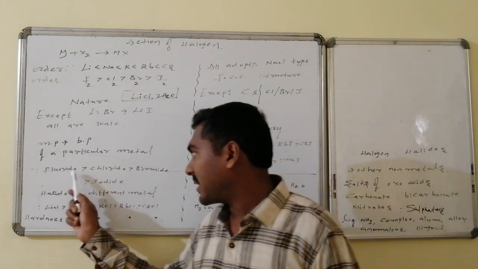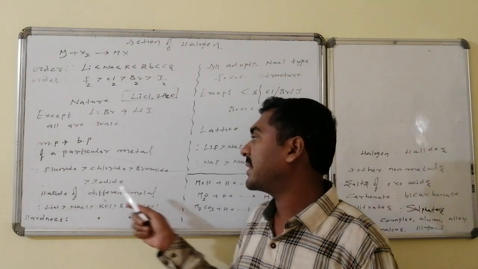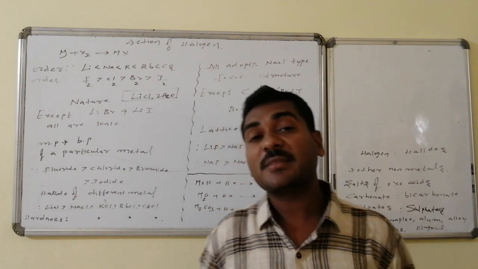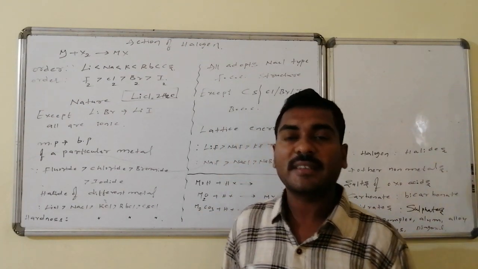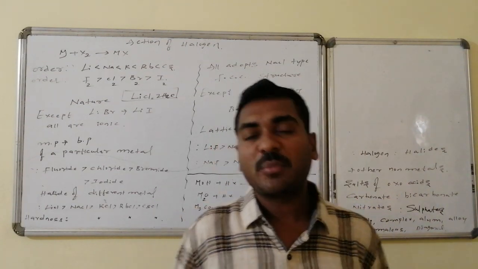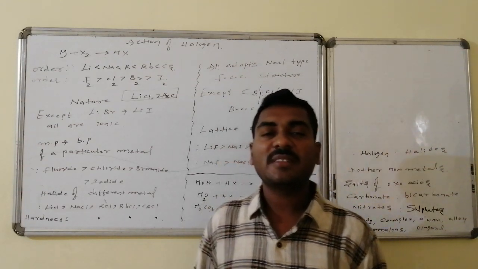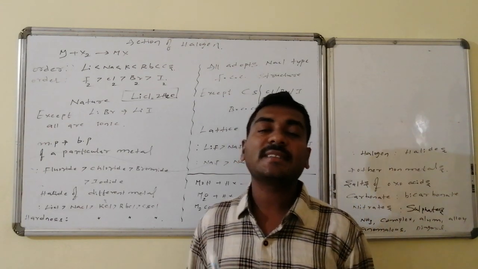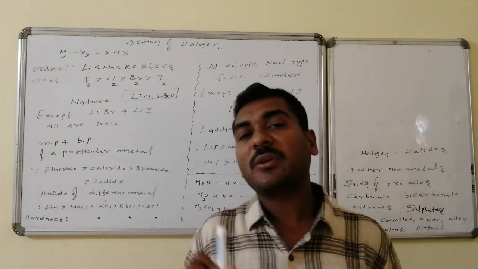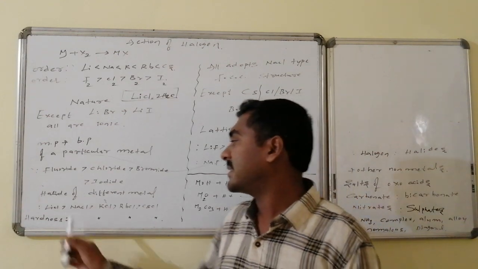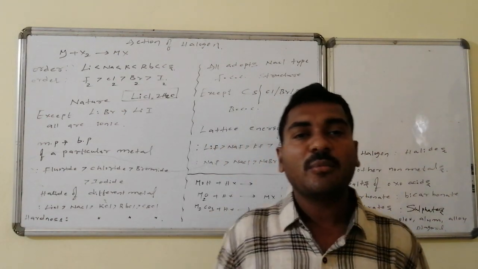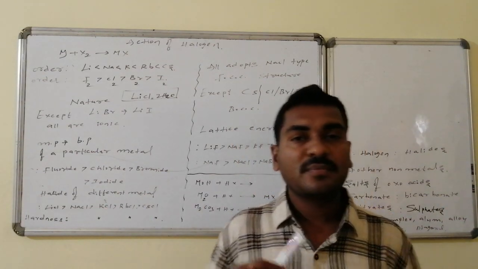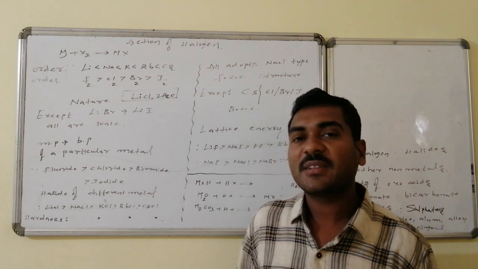That is, fluorides have a higher melting point than chlorides, than bromides, and the least melting point is present for the iodide. If the same halide ion is present with different central metal atoms, that is lithium, sodium, potassium, rubidium, cesium, once again the melting and boiling points decrease from top to bottom. That is, lithium chloride has a higher melting point as well as boiling point, which gradually decrease, and cesium chloride has a lower melting point as well as a lower boiling point.